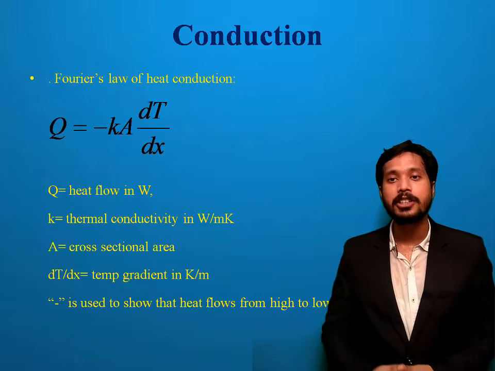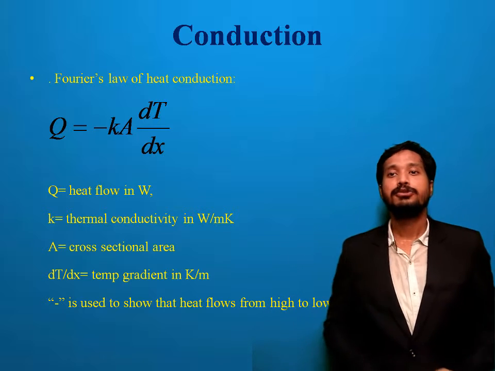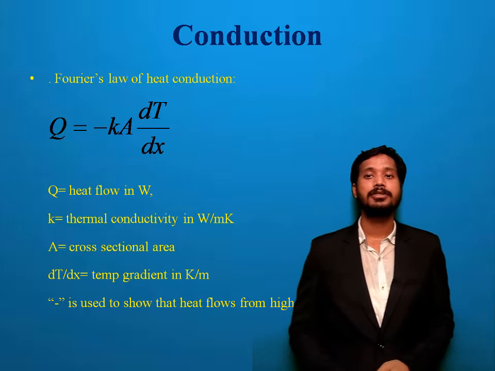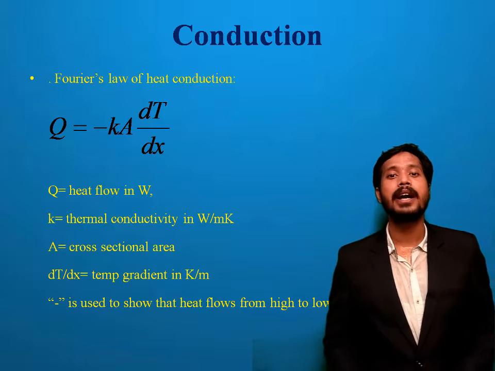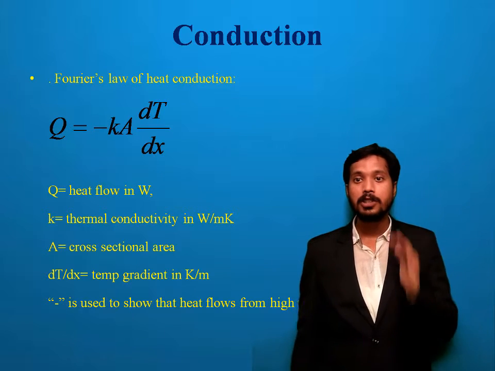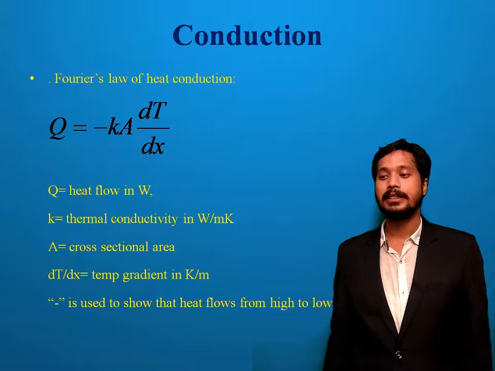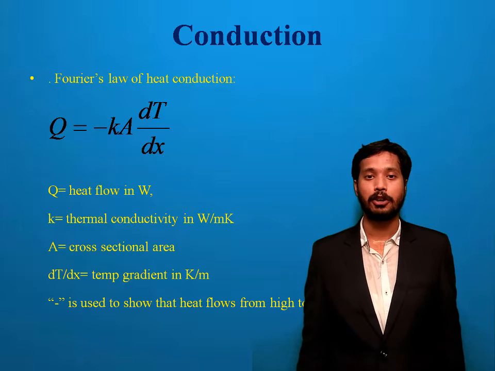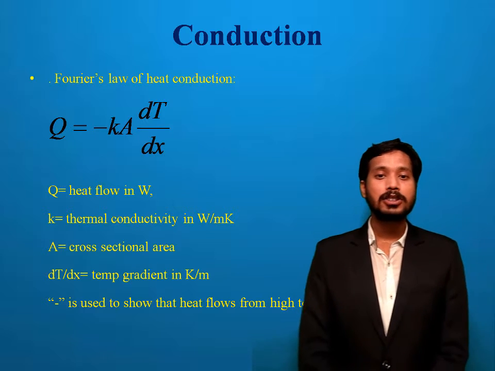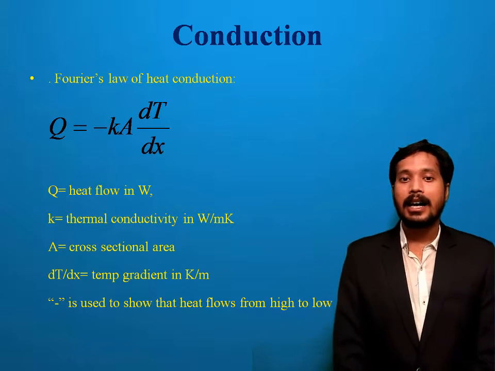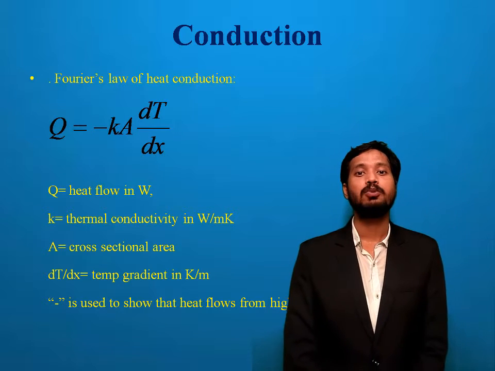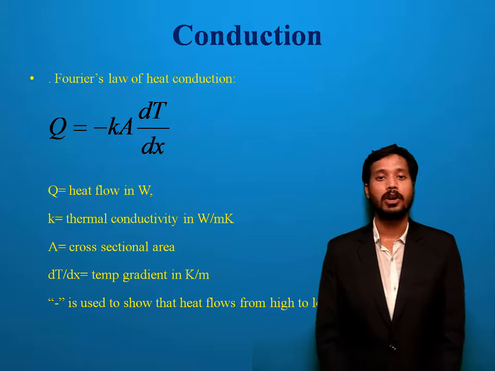Now in the conduction mode of heat transfer, you remember one formula is there, Fourier's law of heat conduction. The formula is Q equals minus K into A into dT/dx. Q equals minus K A dT/dx. Okay, remember this formula. Here Q is the amount of heat flow or heat flow rate, and the unit is joule per second, so I can write it in watt.